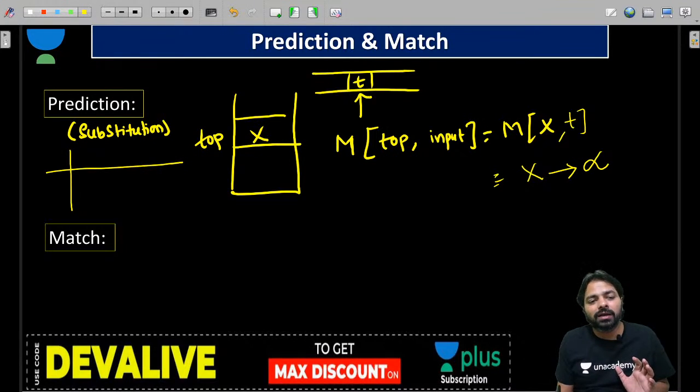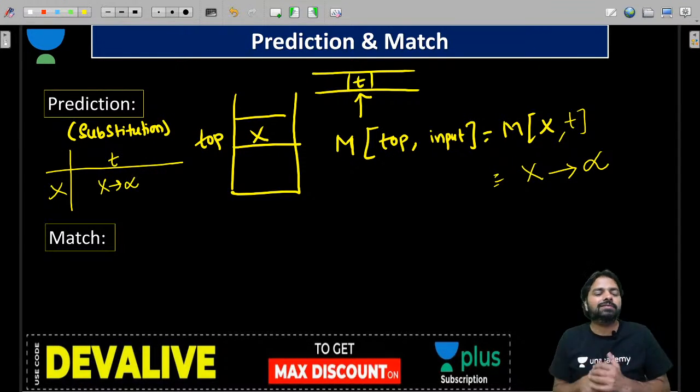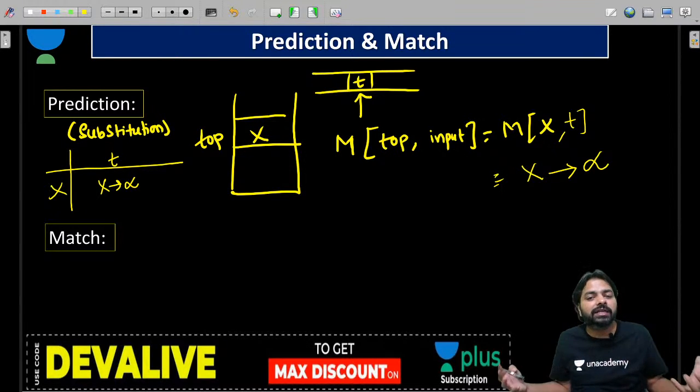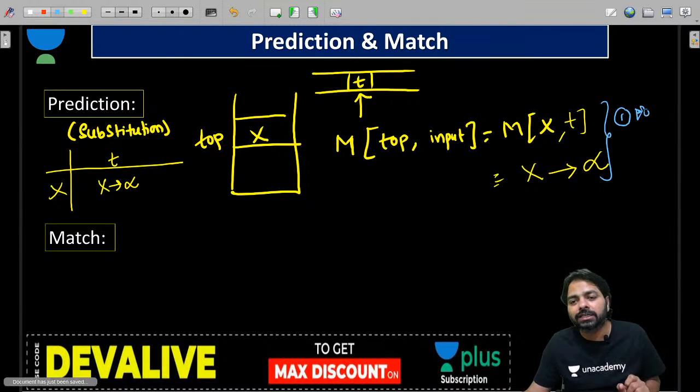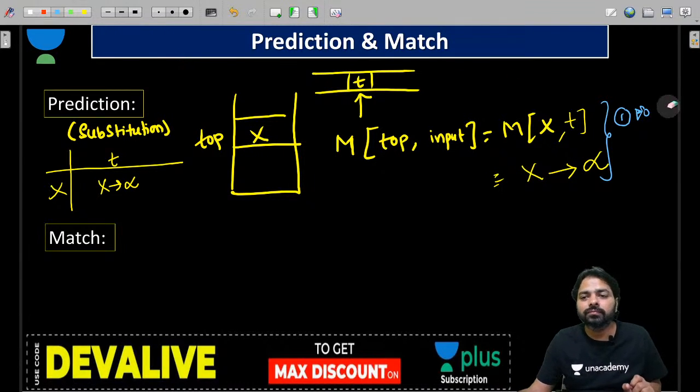Already you built the table, so under X and T you might have some production X derives alpha. Then what's going to happen, guys? We have predicted what production we need to substitute. That means we are going to substitute with alpha. So X we are going to delete. The first step in the action is going to be pop X.